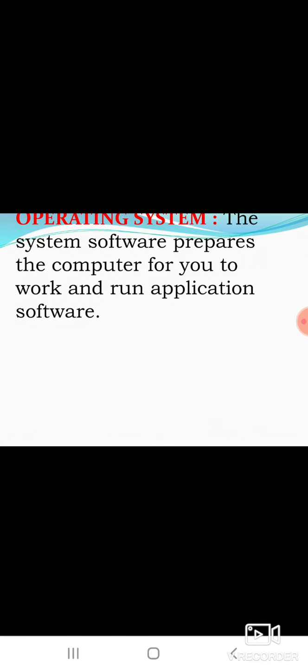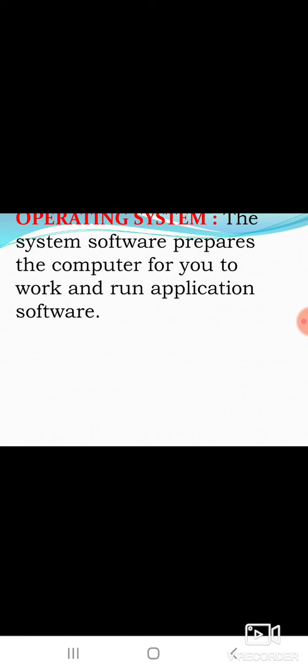The system software prepares the computer for you to work and run application software. That is the operating system. What is an operating system? It prepares the computer for you to work and run application software.